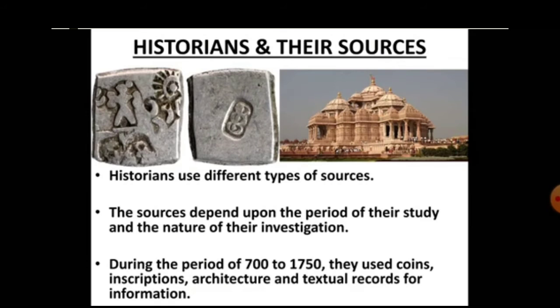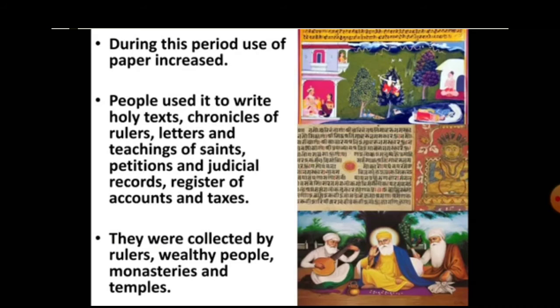Historians use different sources to study the past depending upon the period of their investigation. Coins, inscriptions, architecture and textual records are still the basic sources. So historians use different sources. There are no fixed sources; it changes with the period. But coins, inscriptions, architecture and textual records are still the basic sources. That means they are the foremost sources. Others we can add as the time demands.